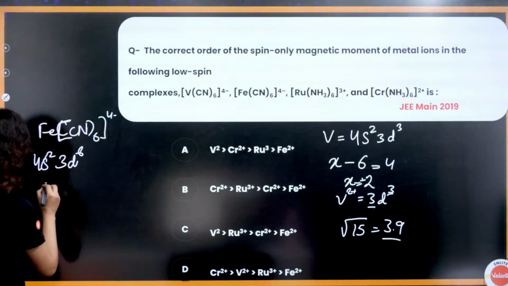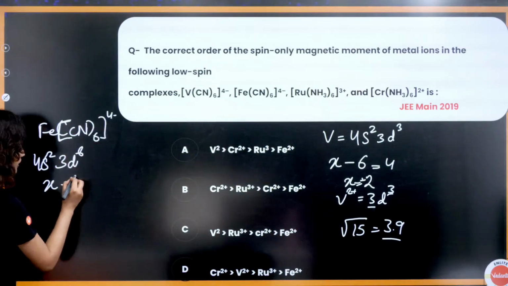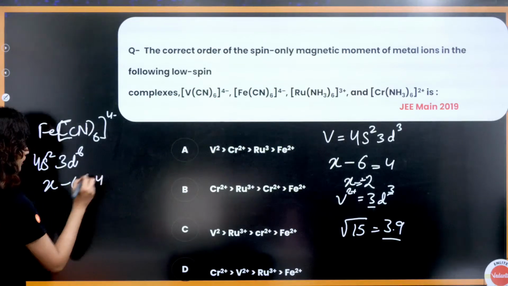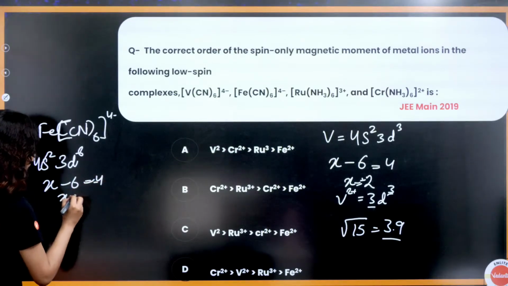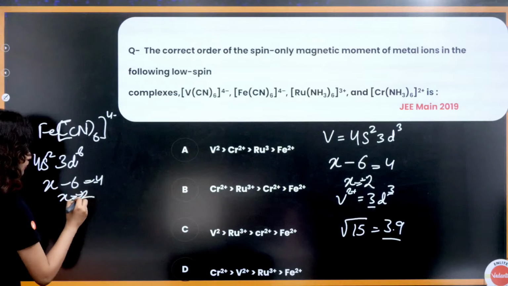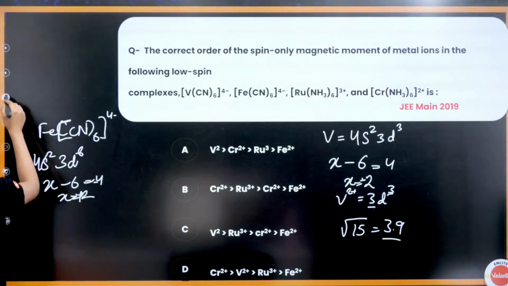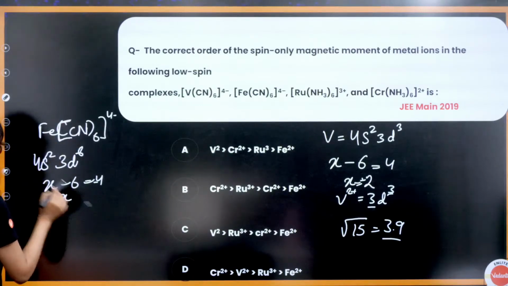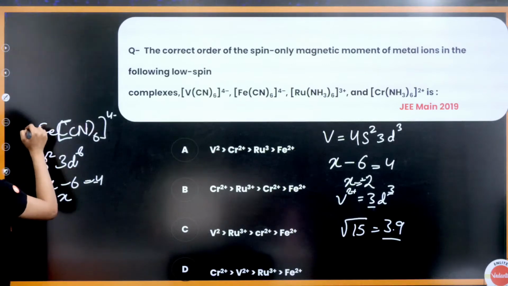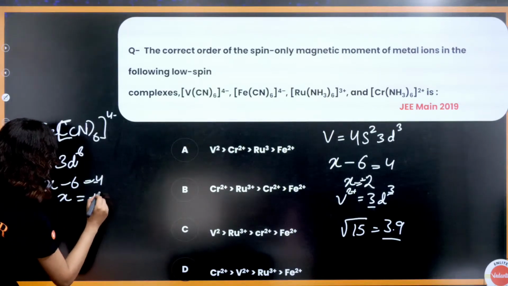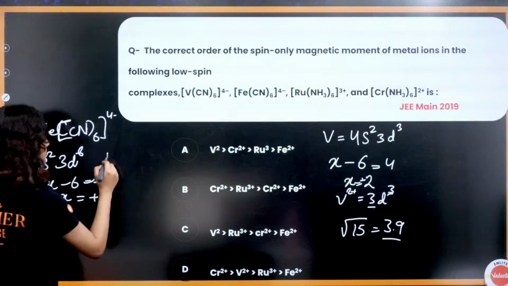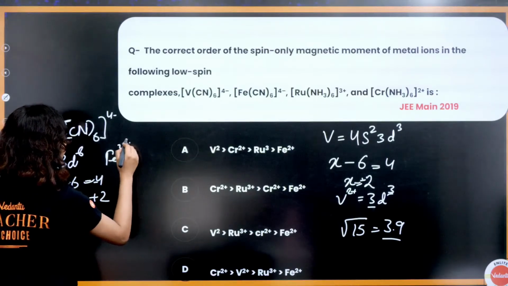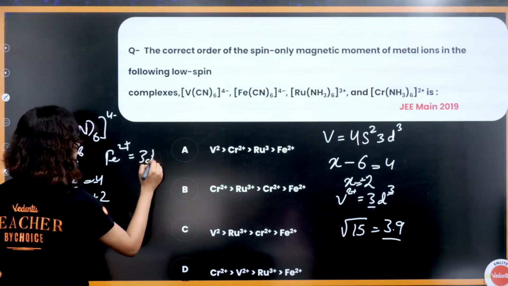Now here again the same thing: -6 is equal to 4 minus, so x is equal to plus 2. If it is plus 2, that means Fe2+ is equal to 3d6.